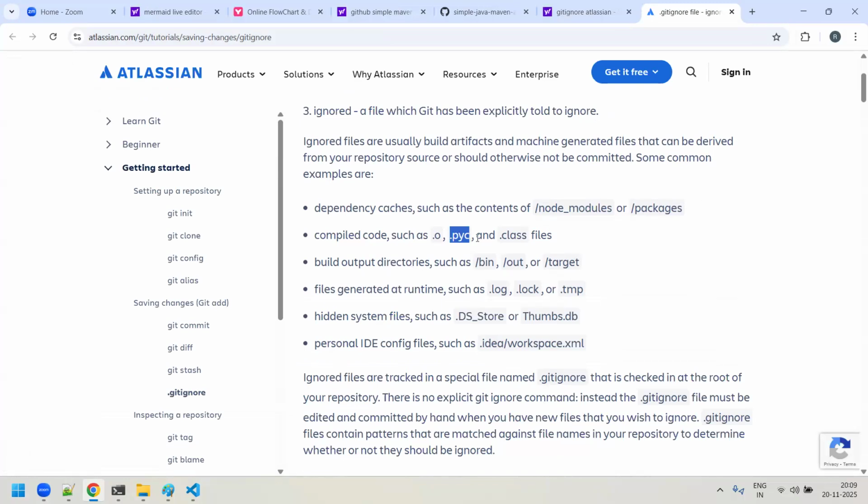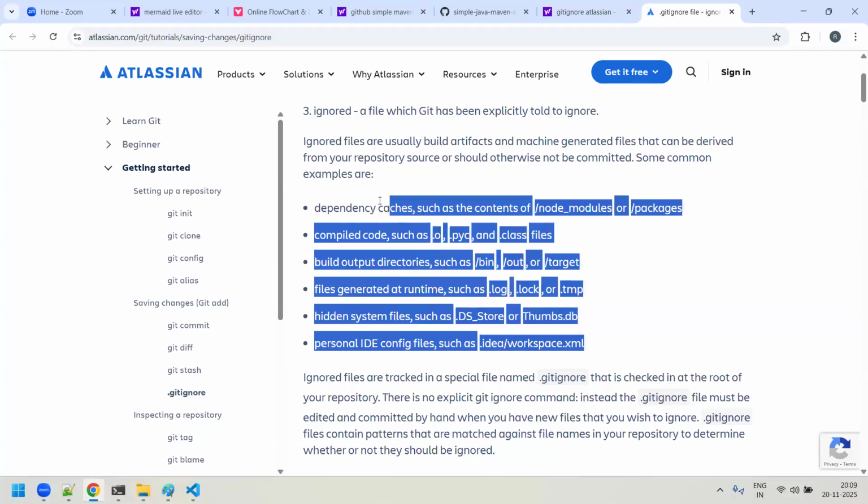that will get created, that have to be ignored. .class files have to be ignored. .o files have to be ignored. Files generated at runtime such as .log, .temp have to be ignored. Hidden files like .DS_Store, Thumbs.db have to be ignored. So they have given all those unnecessary files which have to be ignored